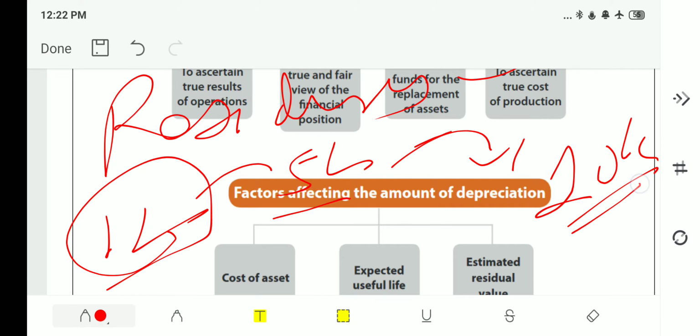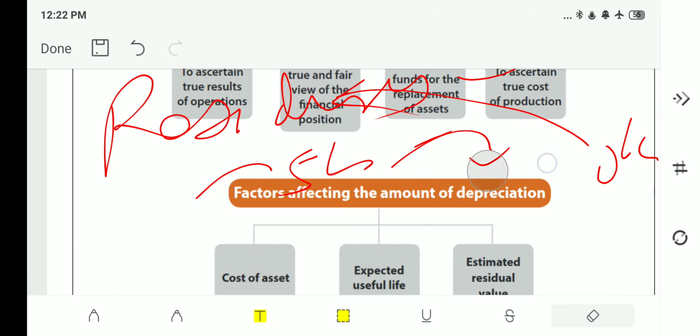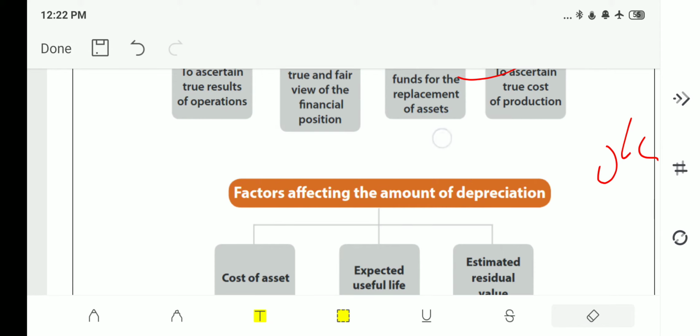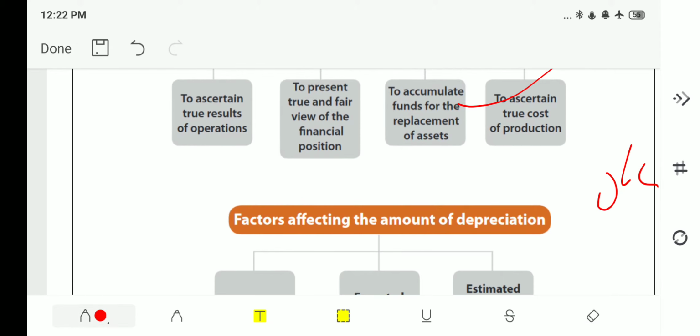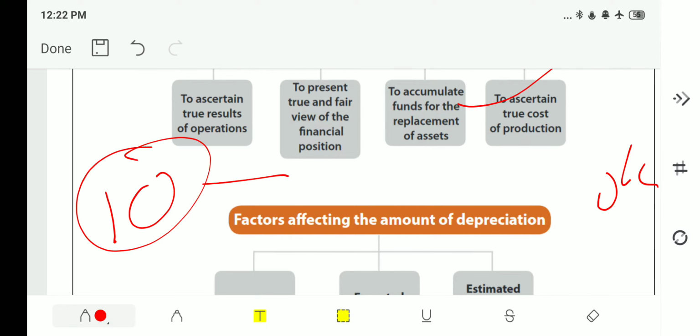That is the residuary value. Now, in order to calculate the financial position of your company, you should always deduct this residuary value from your assets.